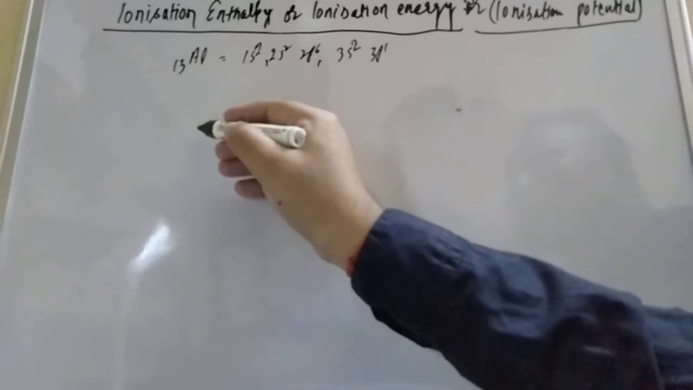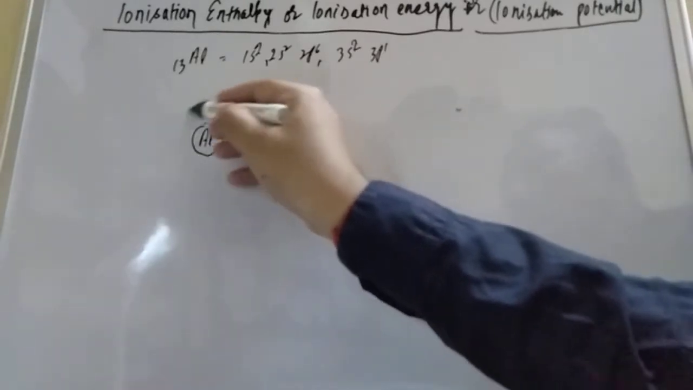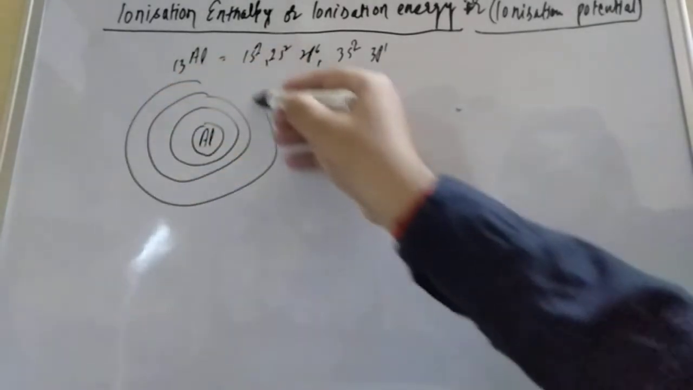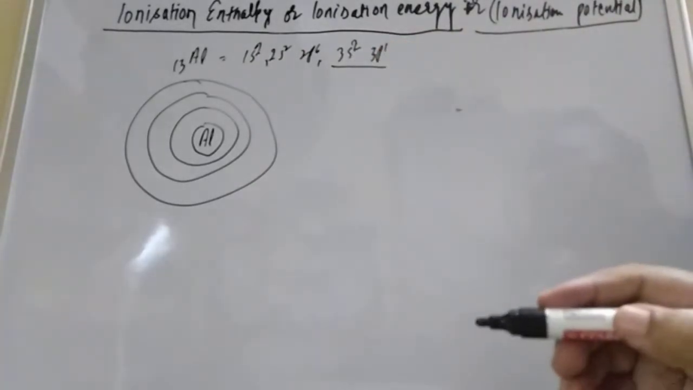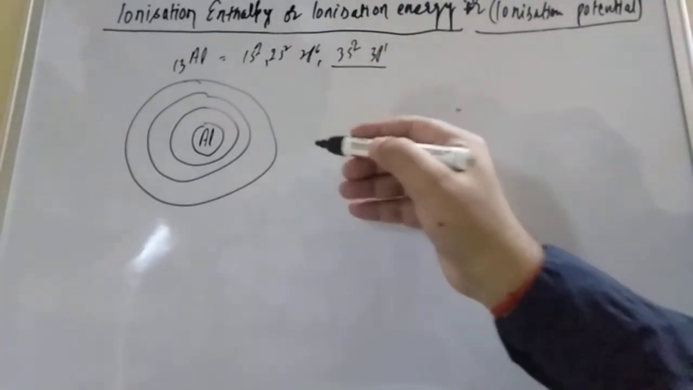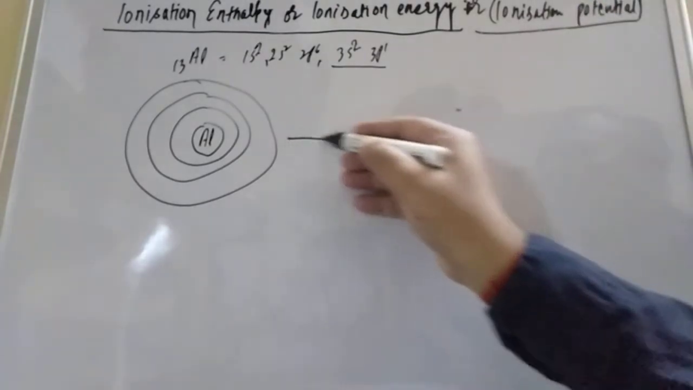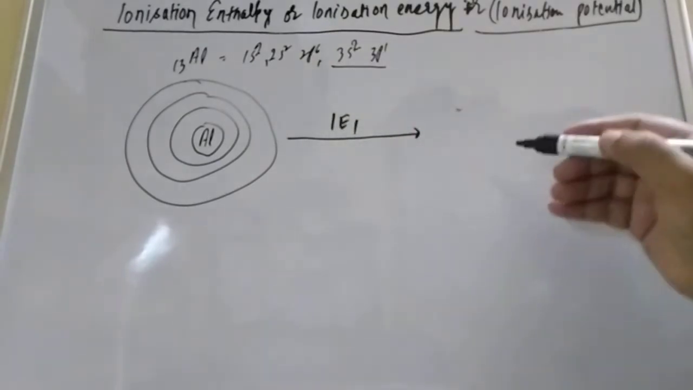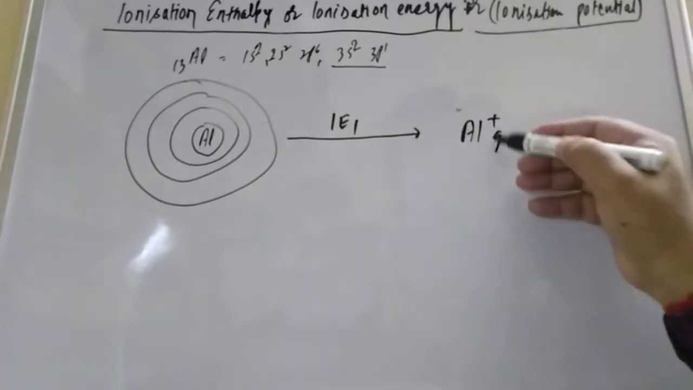If you talk about the third shell, the aluminum is here: the nucleus, the first shell, the second shell, and this is the third shell. In the third shell, how many electrons are there? Three electrons. So we can remove successive electrons. When you supply the first IE1, aluminum will convert into Al plus, and this is also gaseous.